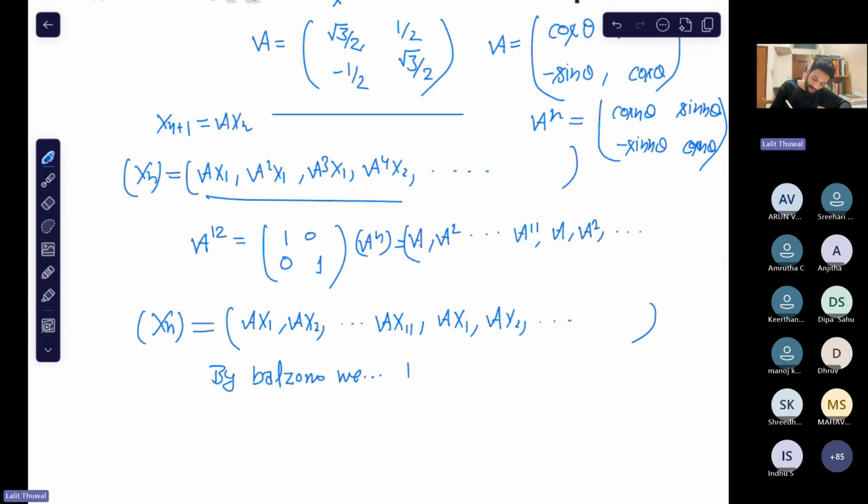Bolzano-Weierstrass theorem: if Xn is bounded, then Xn has a convergent subsequence. This Bolzano-Weierstrass theorem holds in R^n, okay? R square, R cube, anywhere. If you have a bounded sequence, then it must have a convergent subsequence. So in this way, you can solve this question in the exam very easily.